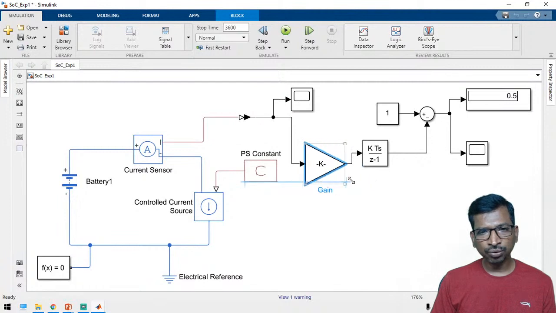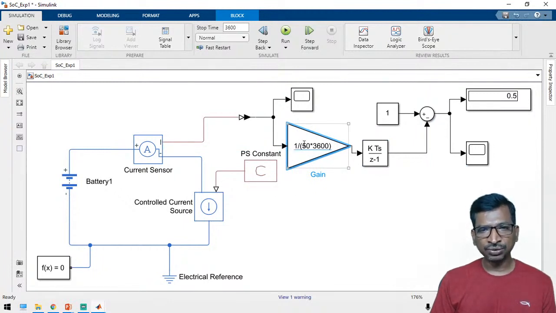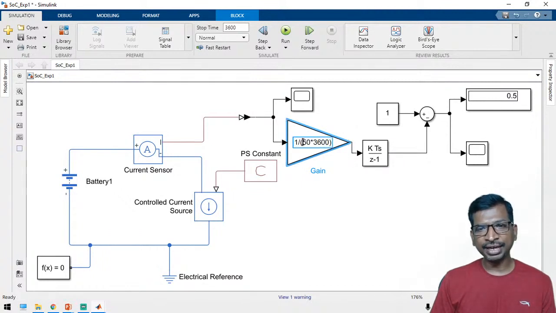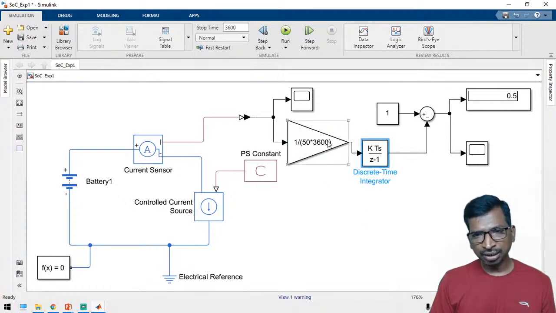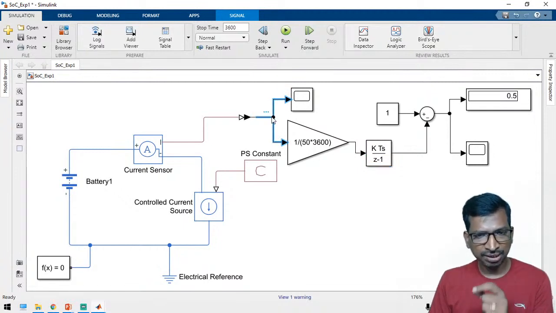As per our calculation reference point, we have calculated for the 1 hour period. In that case the capacity is 1 by C, that is 50 into Ah. So 50 into 50, where A is ampere and H is hours. That is the capacity of the battery. So we have to apply this one, and after this value we have to add the integration model, because this is the equivalent real-time current sensor. You have to consider it like that.